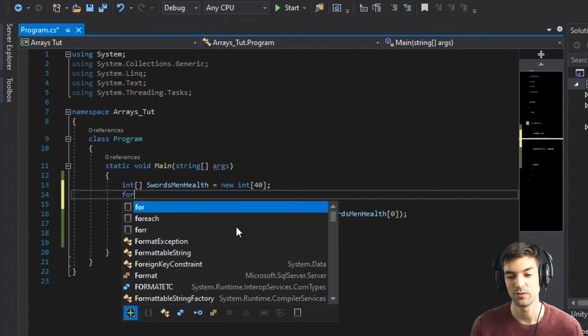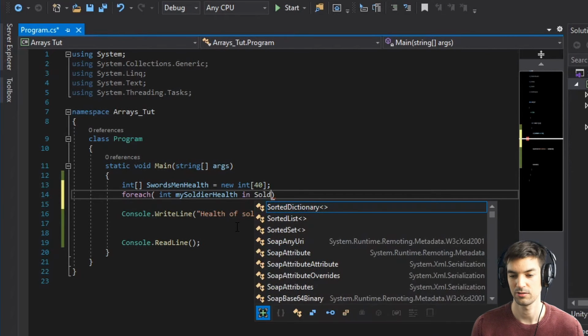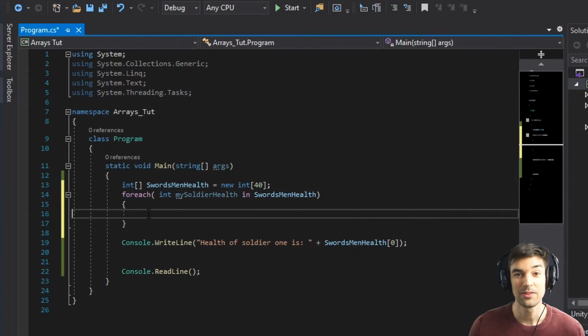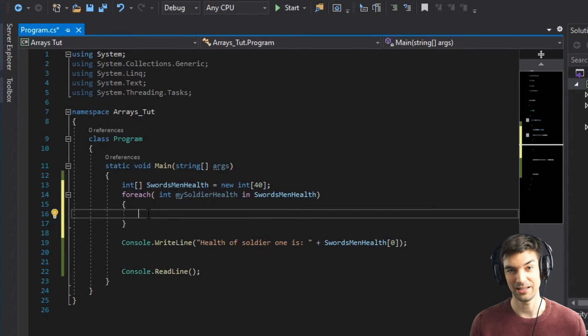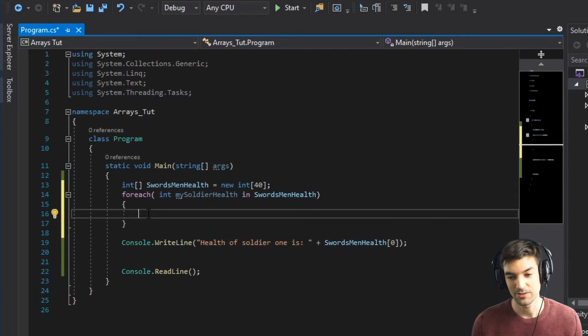We can actually use foreach and then int my soldier health here, health in sourcemen health, like this. With the foreach loop, you can basically access the health, in this case, of the soldiers. We cannot change it, so we can try to change it.